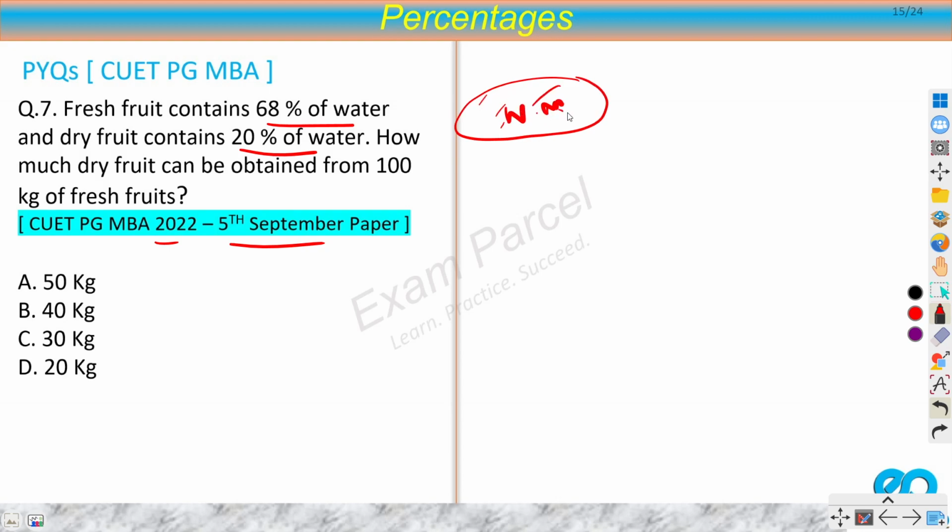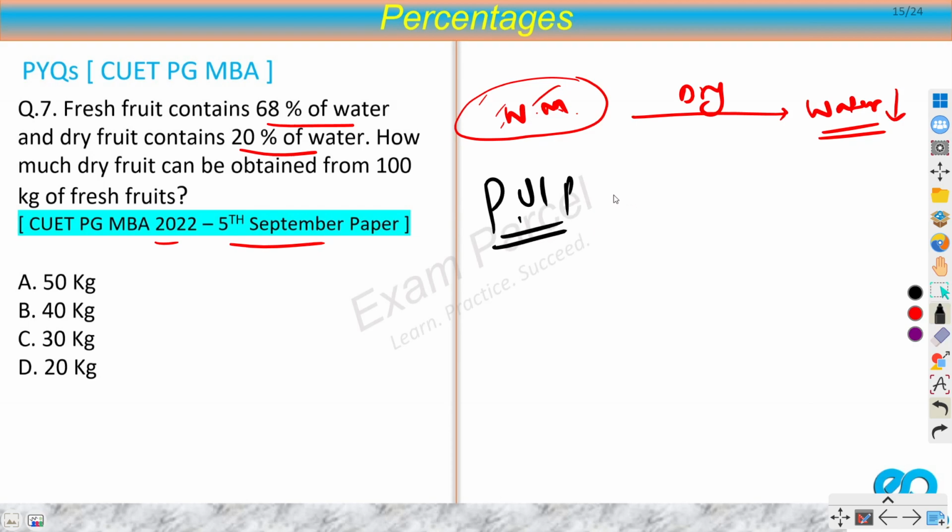You have watermelon. Now if you cut them and dry them in the sun, then obviously some water will vaporize, right? The percentage of water will drop. But the solid quantity there, we call it pulp. Will the pulp dry? The pulp will remain the same, right? Let me write this. The pulp or solid material there will not change.